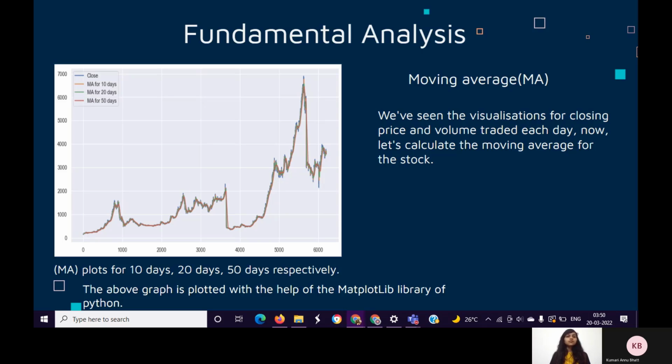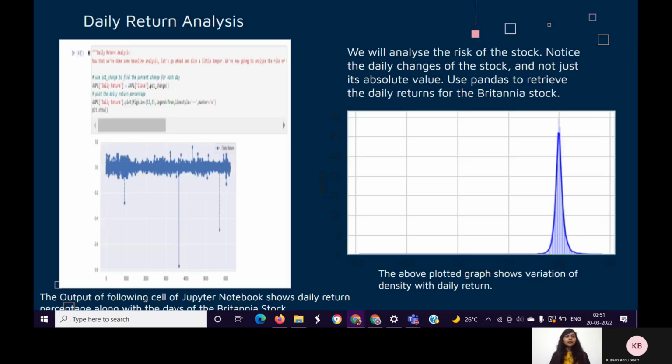The main purpose of this method is to identify companies that are fundamentally strong in order to invest in them for longer terms. Moving average is one of the most popular and often used technical indicators in financial markets. It shows the average value of a stock's price over a period, plotted along with the closing price. The plot shown here is of the moving average for 10 days, 20 days, and 50 days respectively. This graph is plotted with the help of the Matplotlib library of Python.